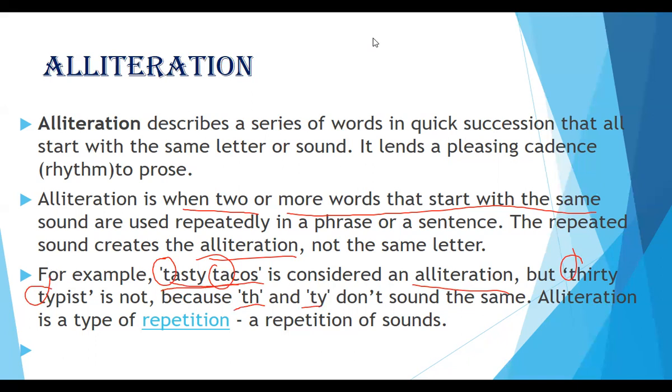Alliteration is a type of repetition, a repetition of sounds. Repetition is one more literary device where the same word is repeated a number of times in the same line or in the same stanza. But here, in alliteration, different words start with the same sound. That is known as alliteration, right? Hope everyone is clear with this. Let's get into the next one.